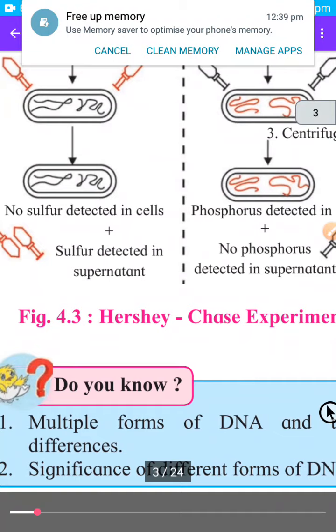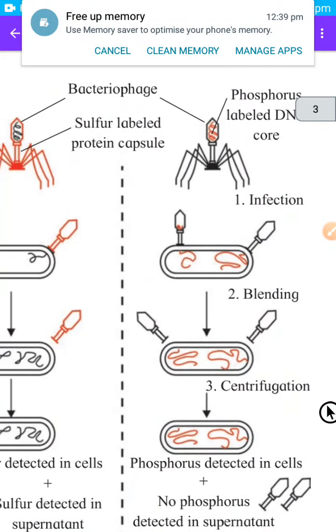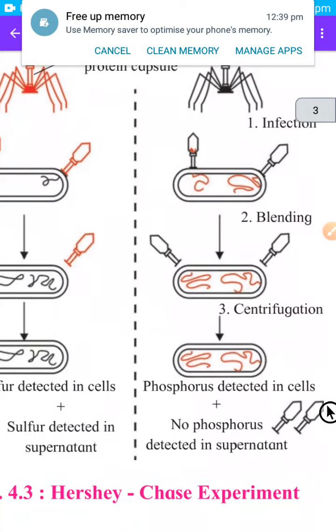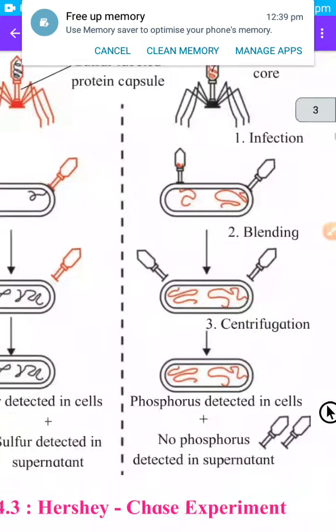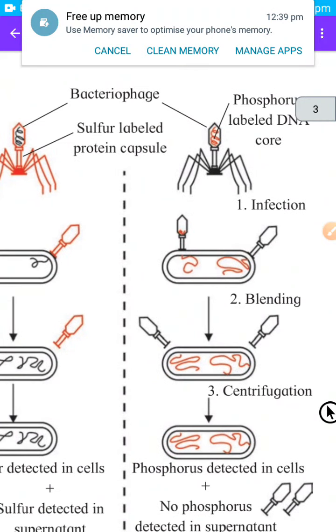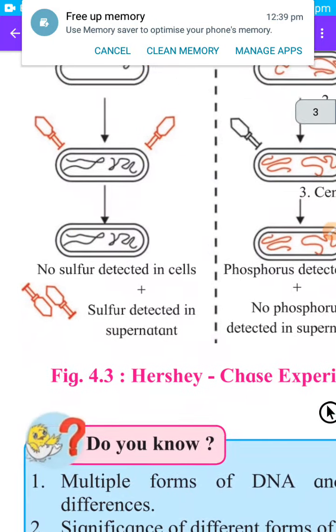So this shows that DNA is the material which is responsible for inheritance, which gets transferred from one generation to another generation. Here in this experiment, it is transferred from virus to bacteria and not proteins.